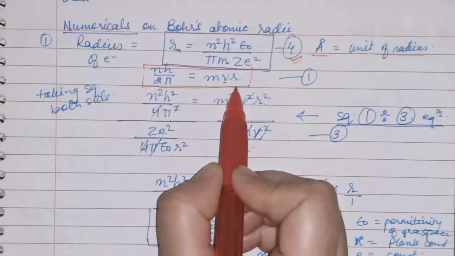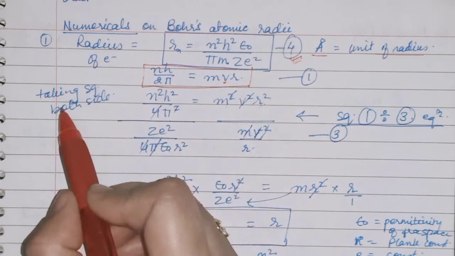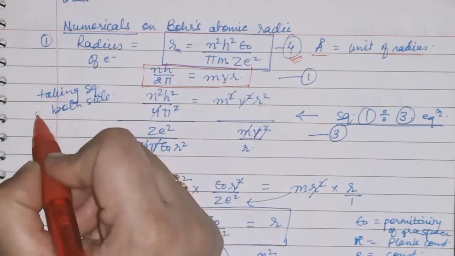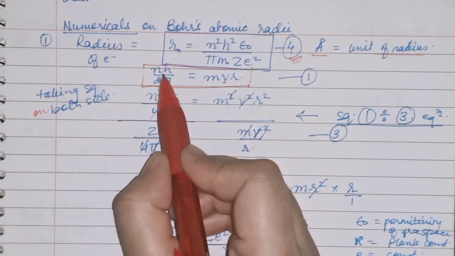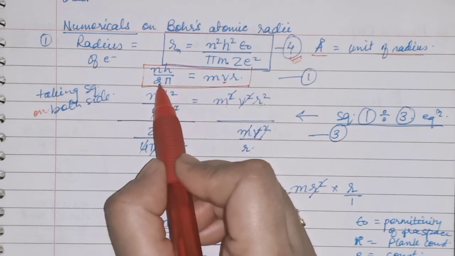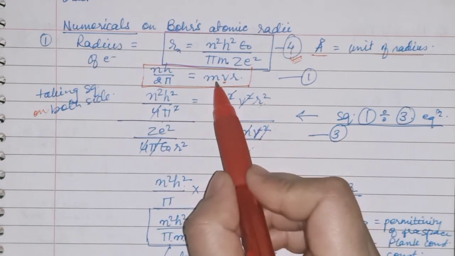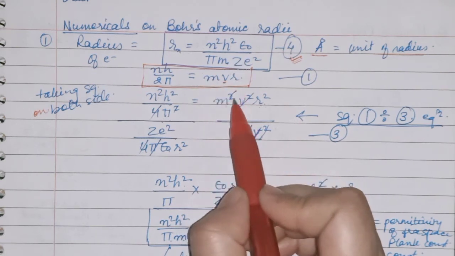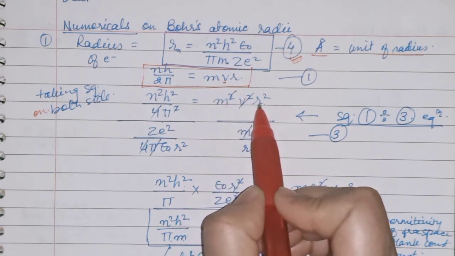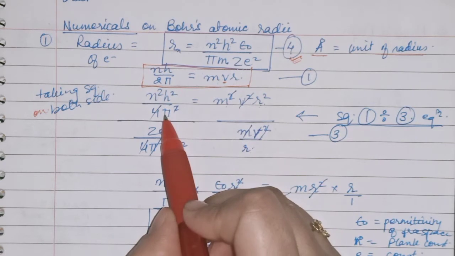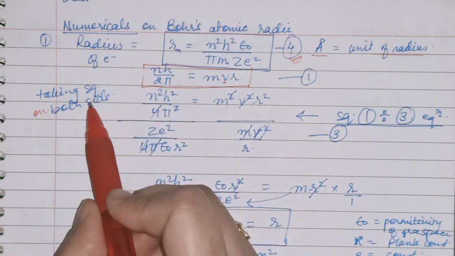After taking square on both sides, this will be equal to n square h square upon 4 pi square, and mvr square will be m square v square r square.